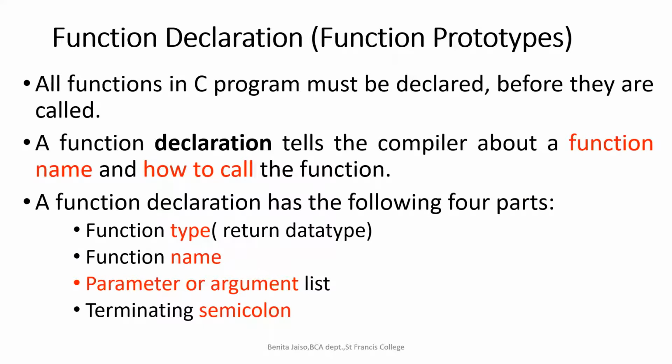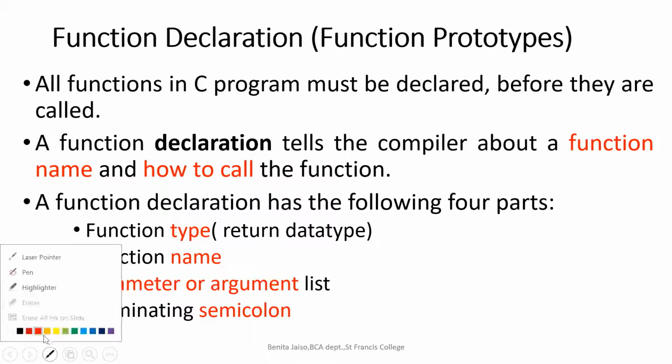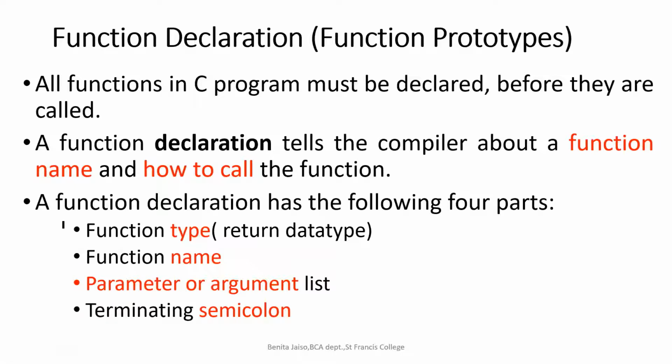What are the different parts of a function declaration? Don't think that there are many points. Actually, these are only the things in the single line that we are writing. Only those things: return type, function name, argument list, and a semicolon.